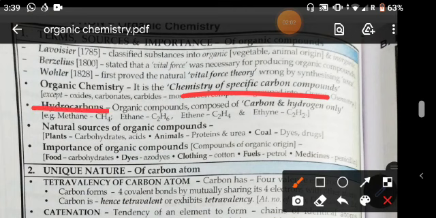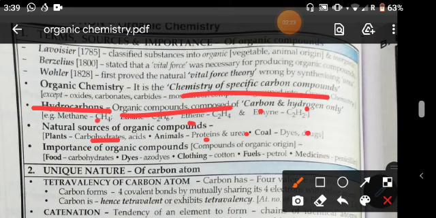Now hydrocarbons are organic compounds made up of carbon and hydrogen, like methane, ethane, butane, pentane, propane, etc. The natural sources of organic compounds are carbohydrates, acids, proteins and urea. These are examples of organic compounds.